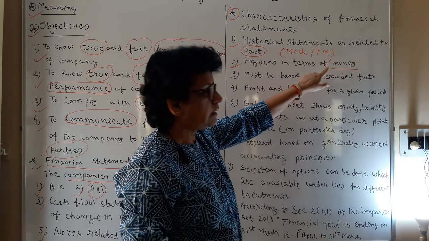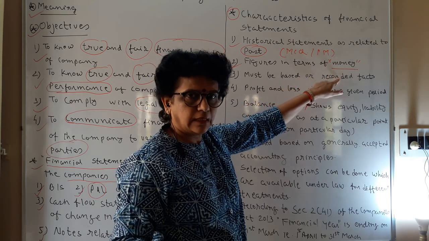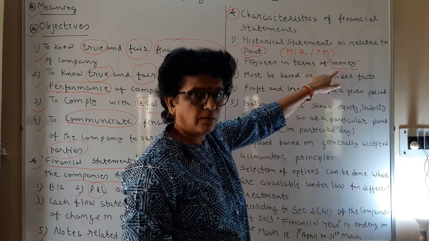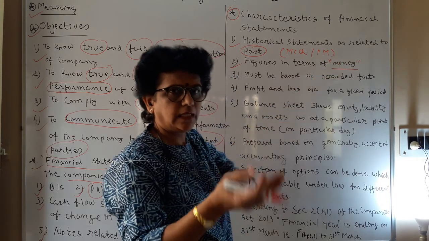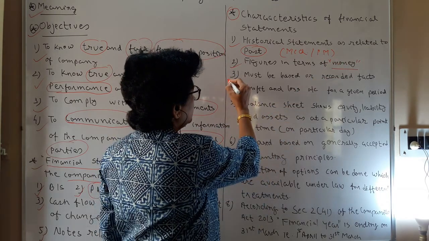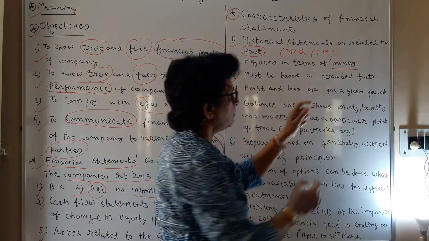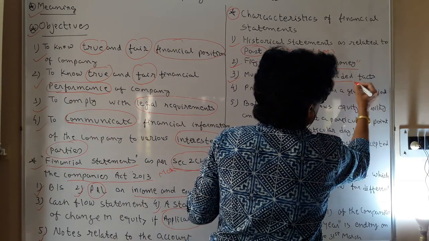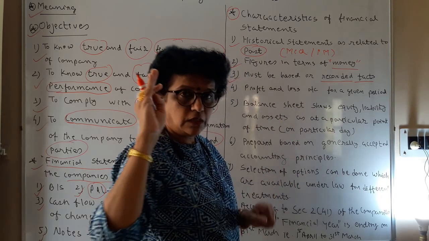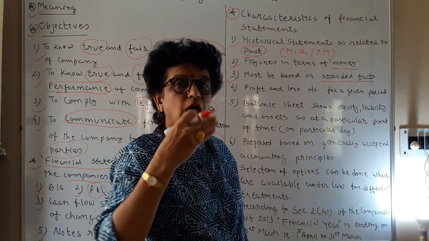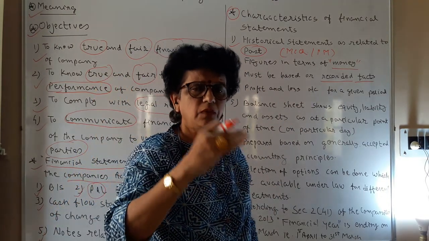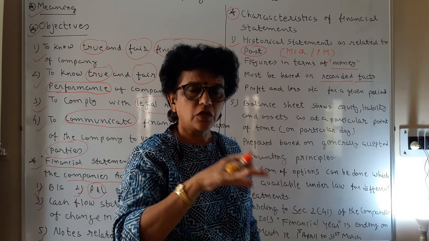So as per the currency of the prevailing country, the use of money, conversion into money and financial statement to be prepared. Next, it must be based on the records and the facts. In Class 11, if you remember voucher, you have to have a base document.